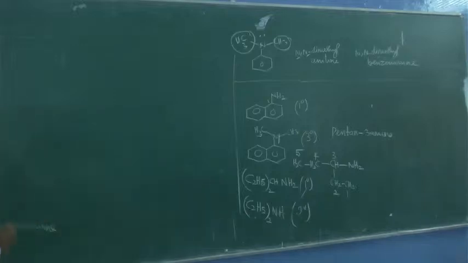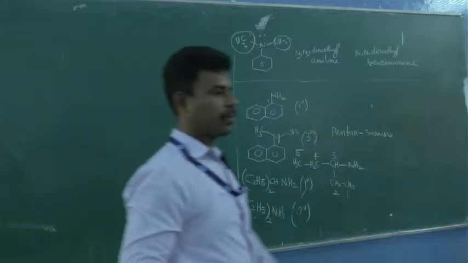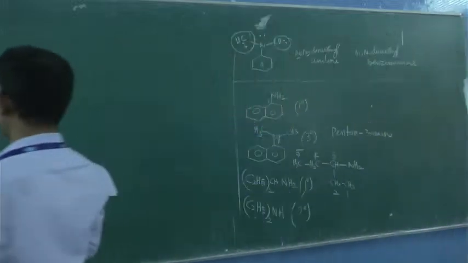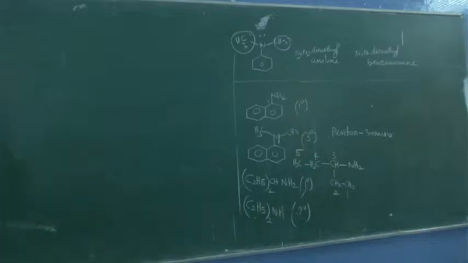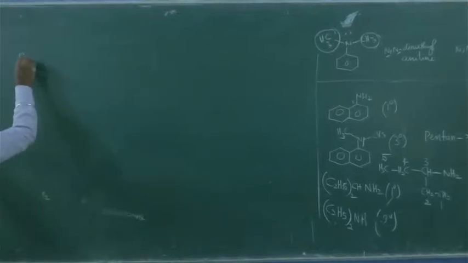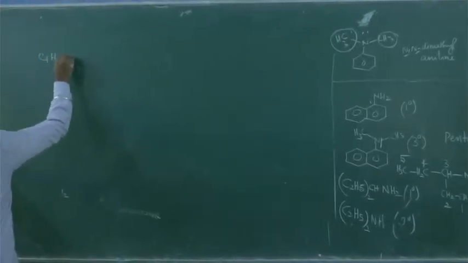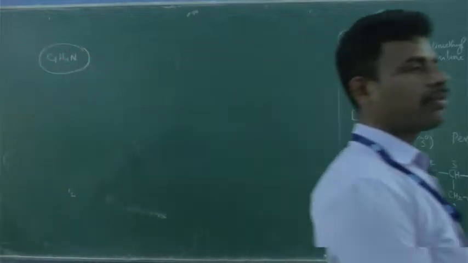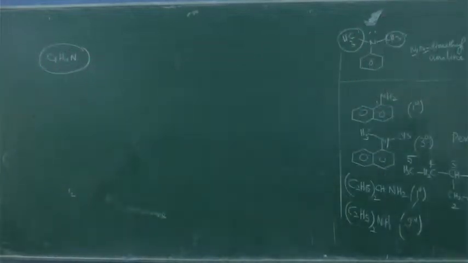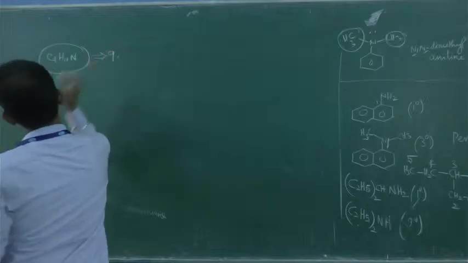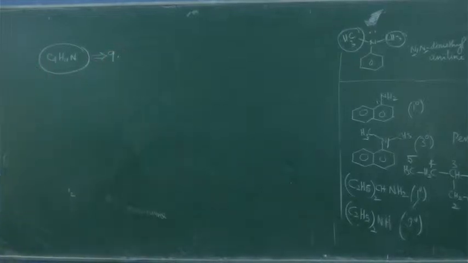Suppose next you will go for the task. What I am going to give, you have to write. You have to write all the isomers for the given formula, that is C4H11N. All the isomers that we have discussed. The answer is going to be 9. How should we write it?